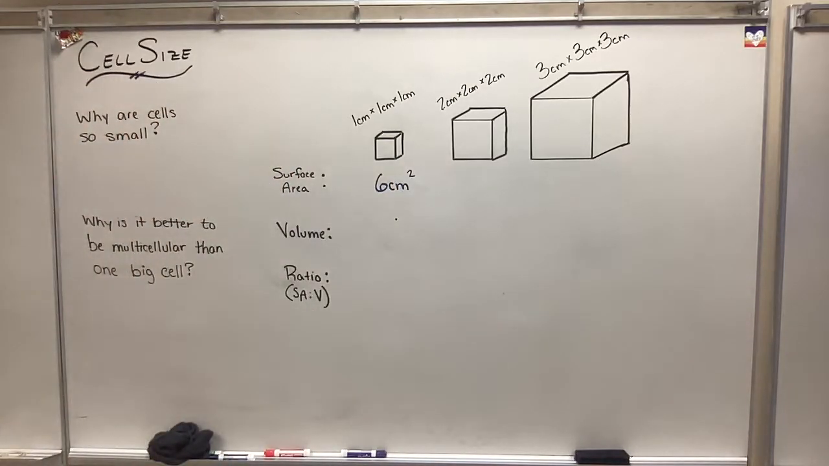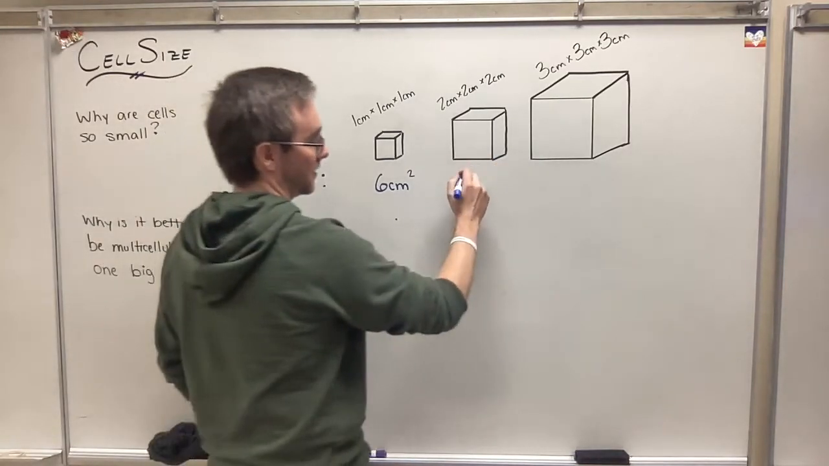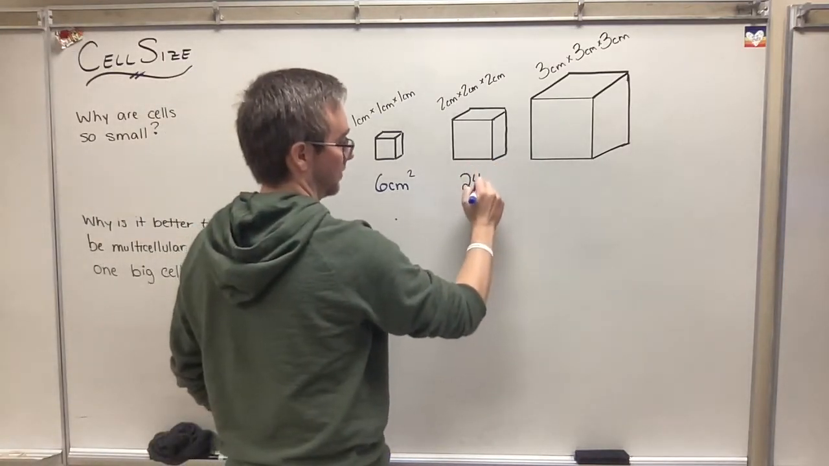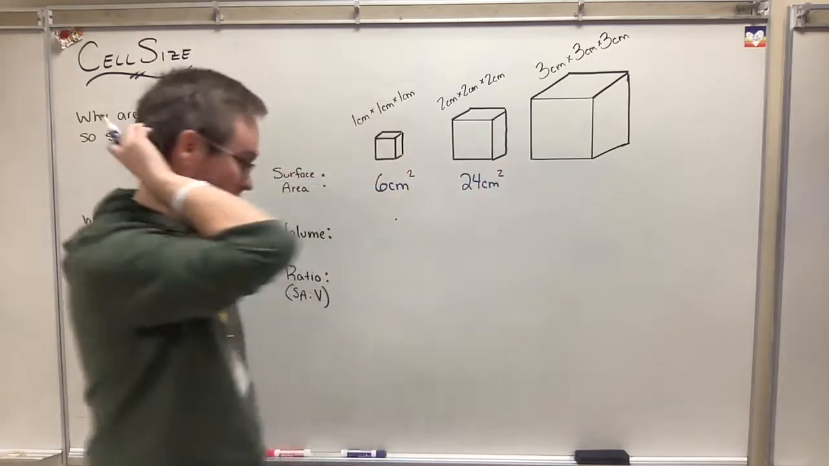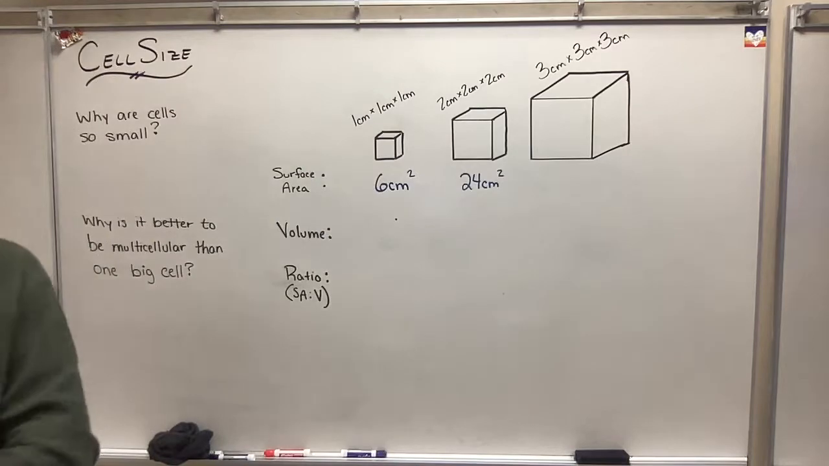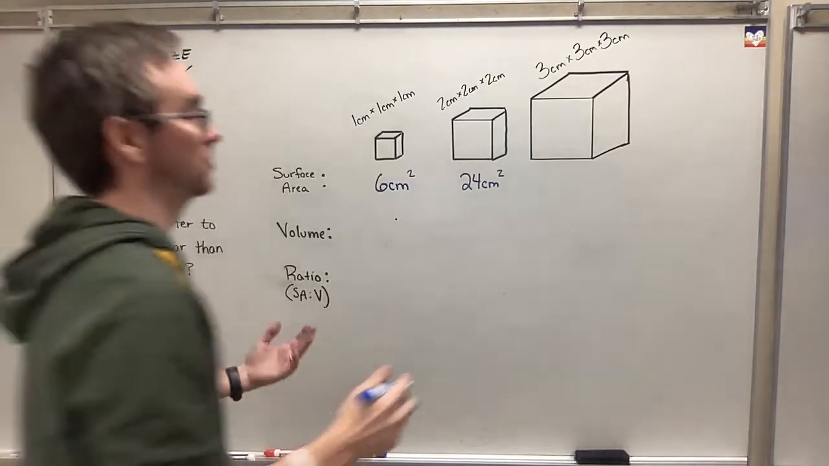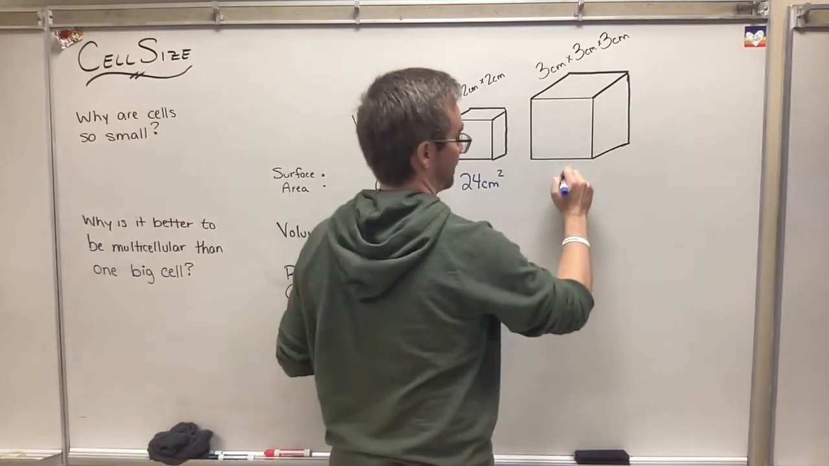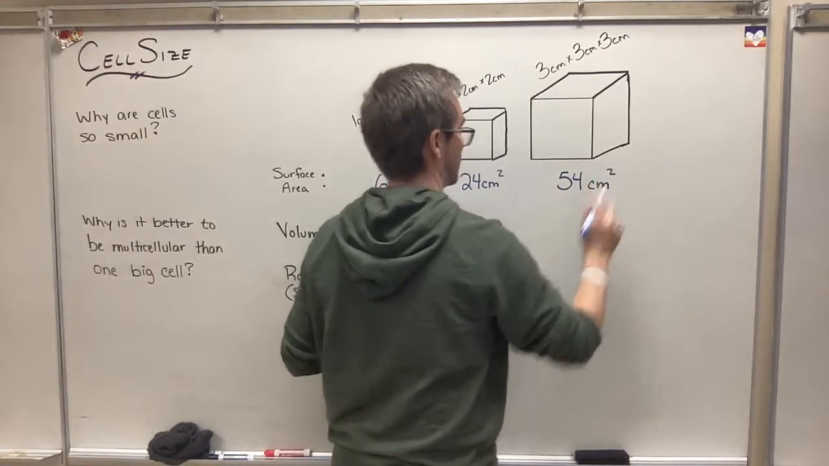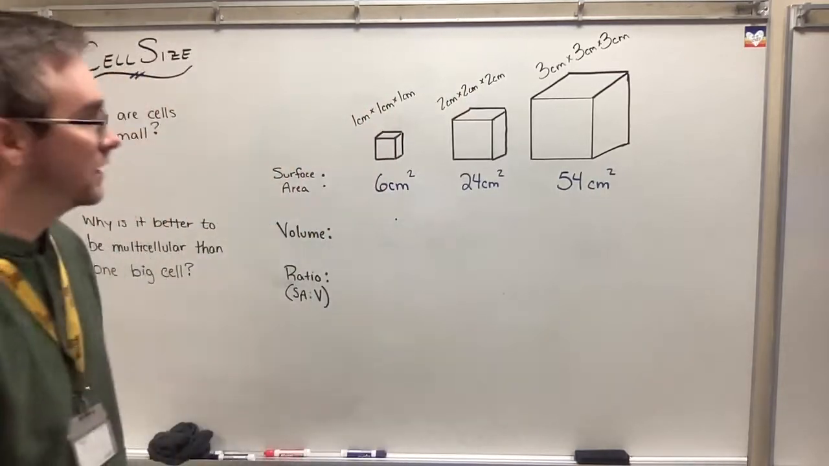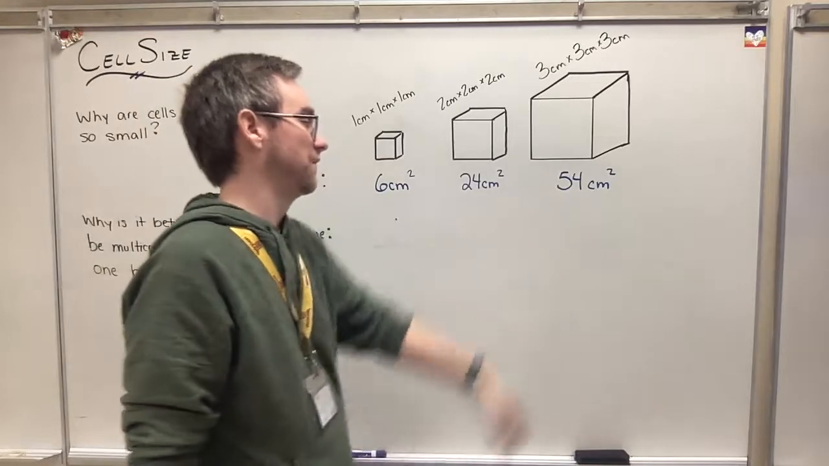All right. 2 by 2 by 2, 2 squared times 6, that's going to be 24 centimeters squared. All right, which makes sense. It's bigger. There's more boundary around the outside. All right, and if I was going to do 3 by 3 by 3, it would be 54 centimeters squared. All right, so it's getting bigger, right? It went from 6 to 24 to 54.